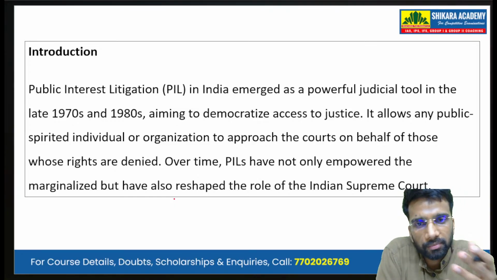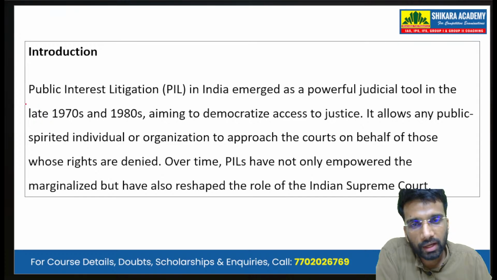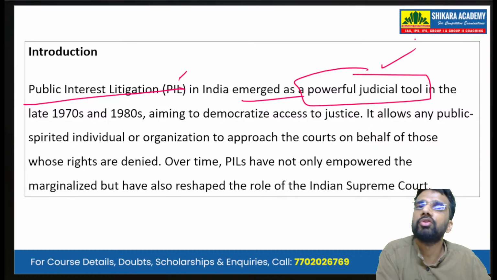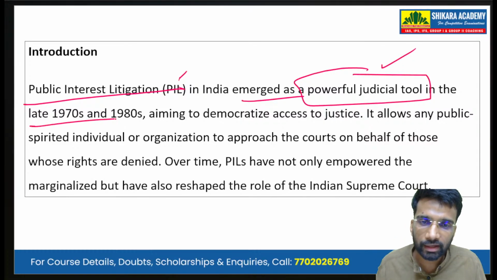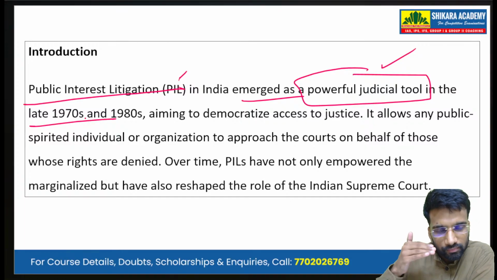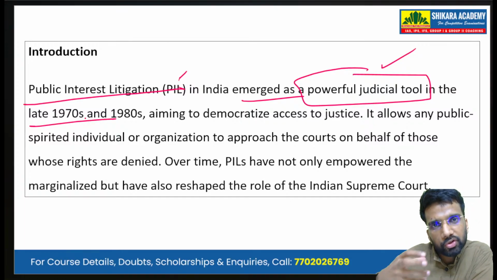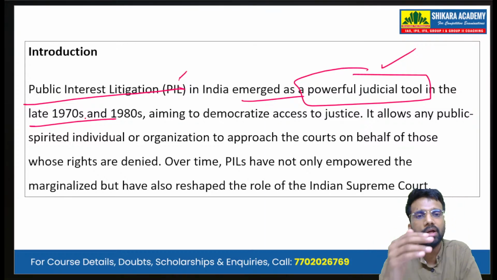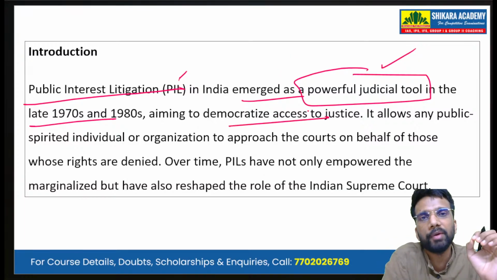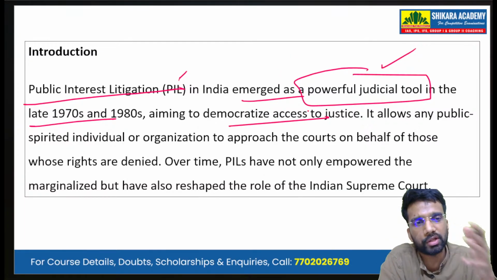Now, writing the introduction, we begin by describing PIL, public interest litigation. PIL in India emerged as a powerful judicial tool in the late 1970s as well as the early 1980s. The aim of PIL is to democratize access to justice.